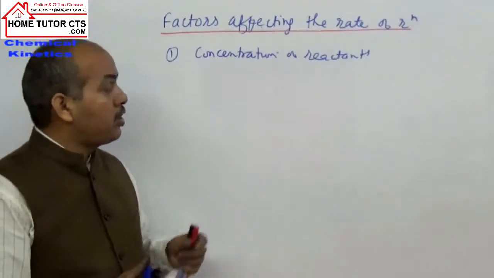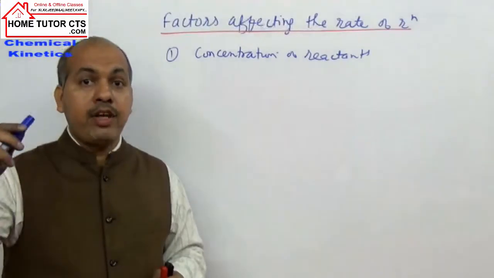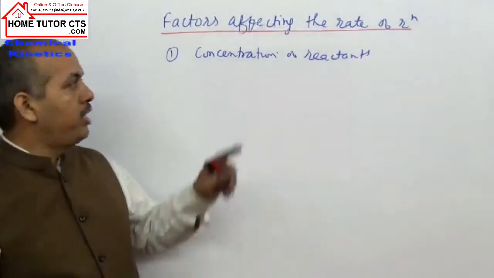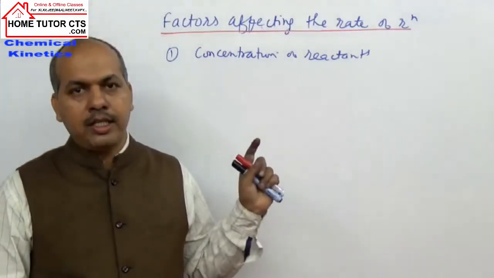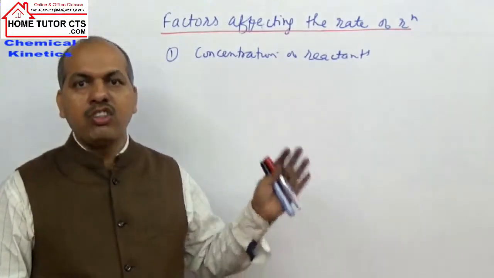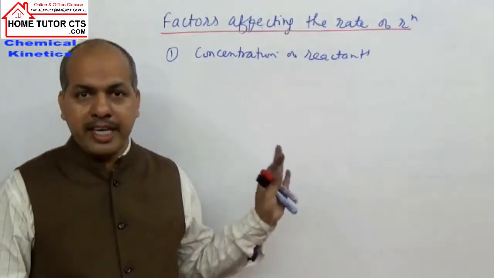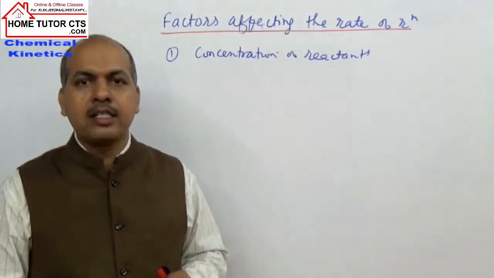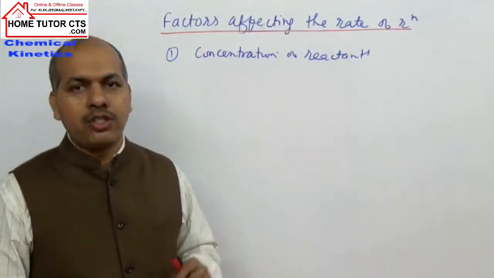Because when we have higher concentration of the reactant, there are more collisions among the reactant molecules and they will increase the probability of changing reactant to the product. So rate of reaction is directly proportional to the reactant's concentration. Only in zero order reaction, the rate of reaction will remain constant on changing the reactant's concentration. But otherwise, for all the other order reactions, rate of reaction increases with increasing the reactants concentration.